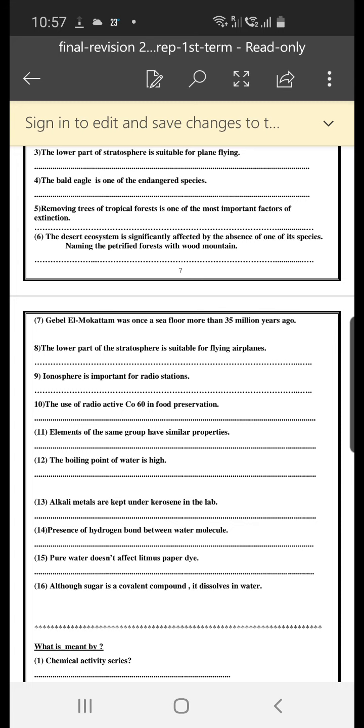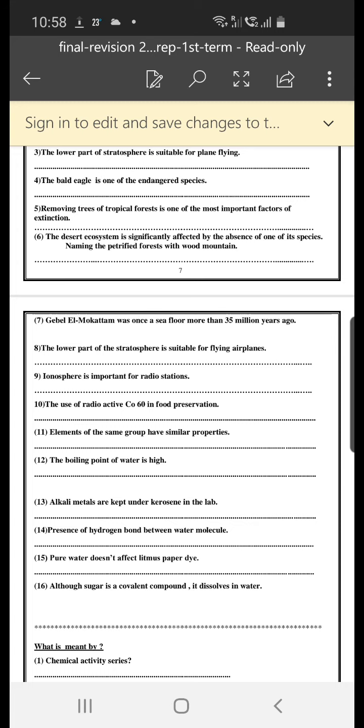The desert ecosystem is significantly affected by the absence of one of its species. The answer is because the desert is a simple ecosystem. It has a few members and a small number of species. If one species disappears, there is no alternative, no compensation for this species.